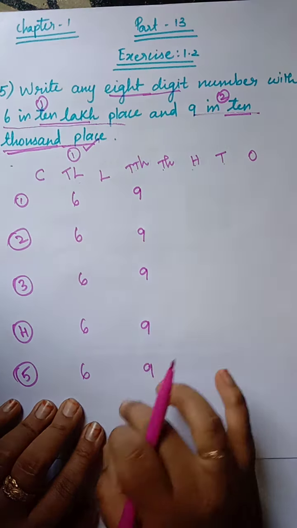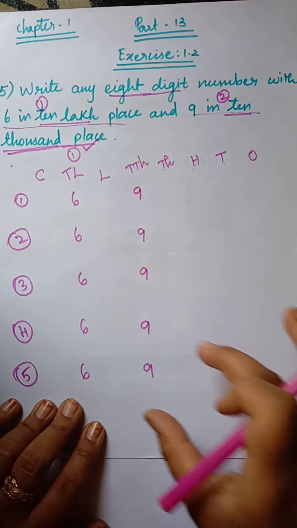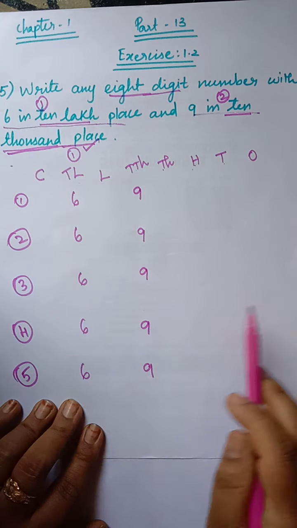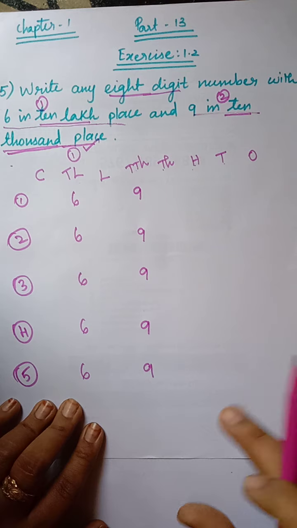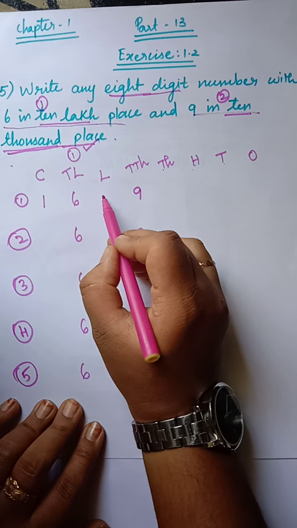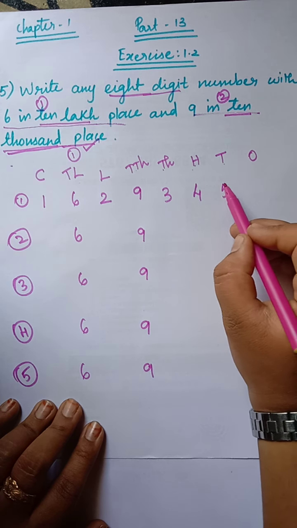Ma'am, the in-between values are empty. What do we have to do? Here you can write whatever number you want, but the numbers should not be repeated. Now I will give the answer for this. Here in crore you can write 1, for lakh 2, 3, 4, 5, and here 6?